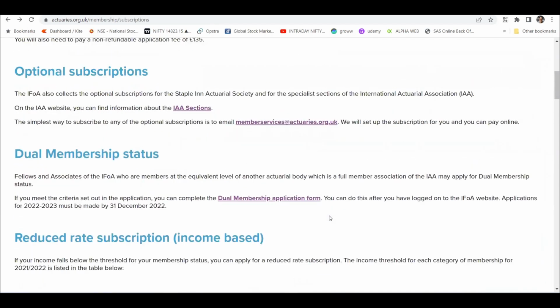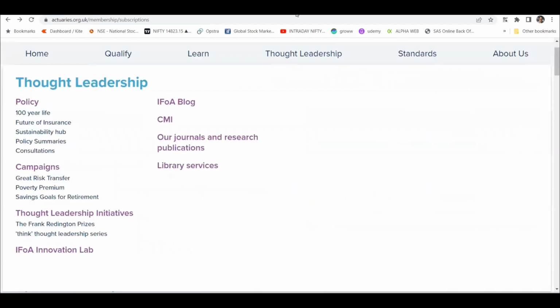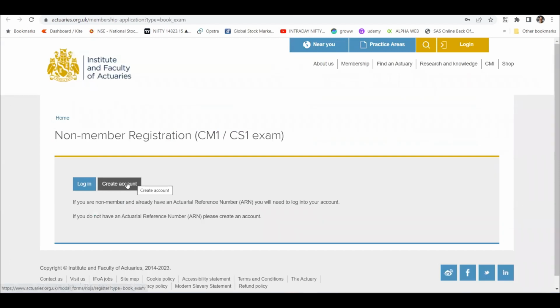So I think my suggestion would be to follow this non-member approach, right? Go here, register for this, and write the CM1 or CS1 exam. For April, the booking is already over, but you can create your account and get all of those non-membership and reduced rate things sorted, and then when the exam registration opens, probably in July or August, next time, you can write CM1, CS1. Once you get through the exam, you know that your mathematics level is sufficient. Then you can register and clear another exam, right? And using those two exams, you can also gain membership from IFoA, right?